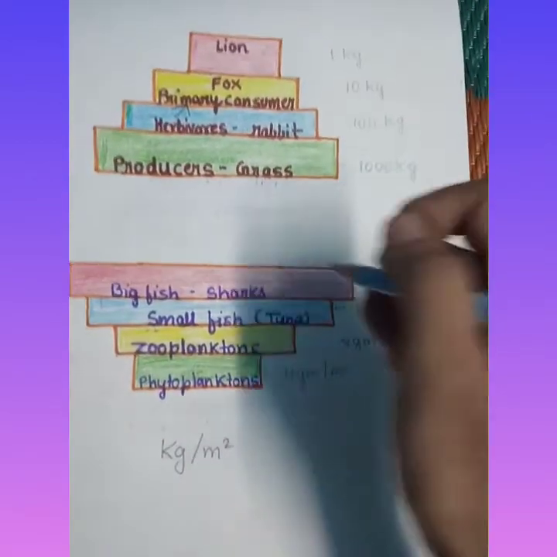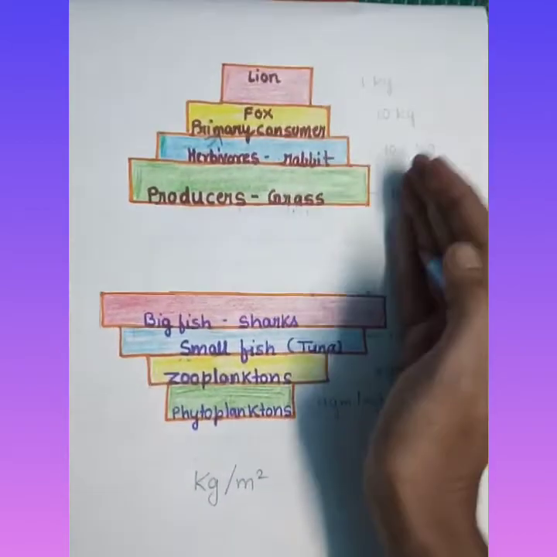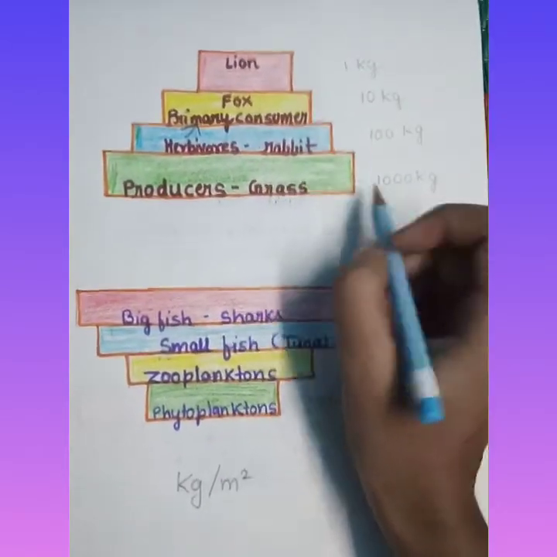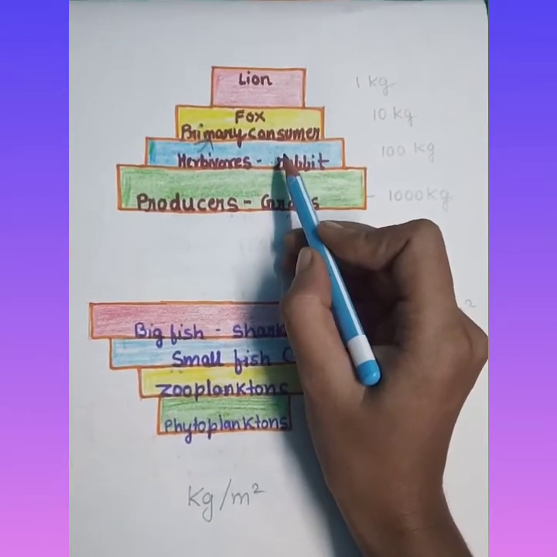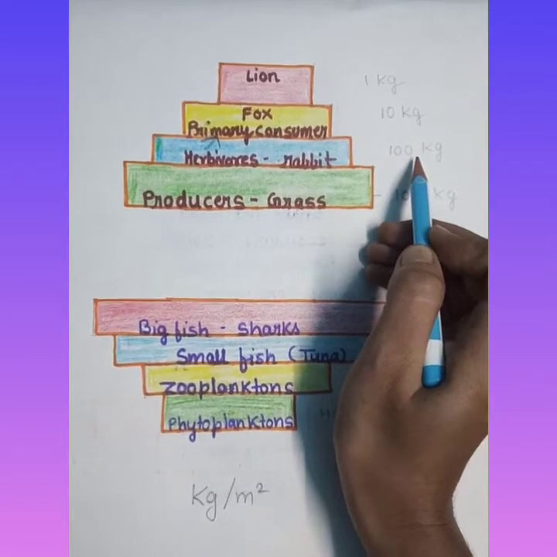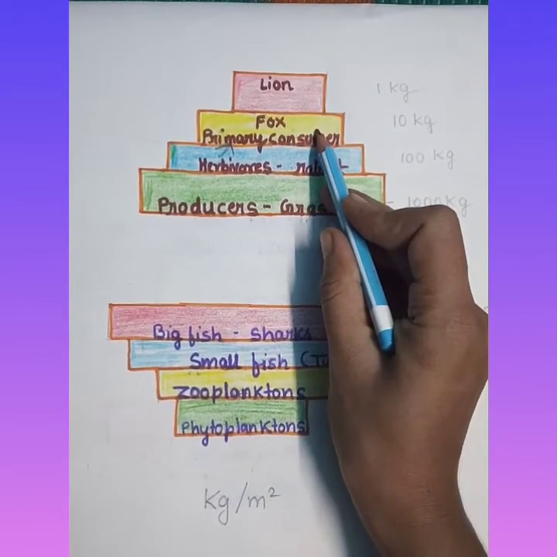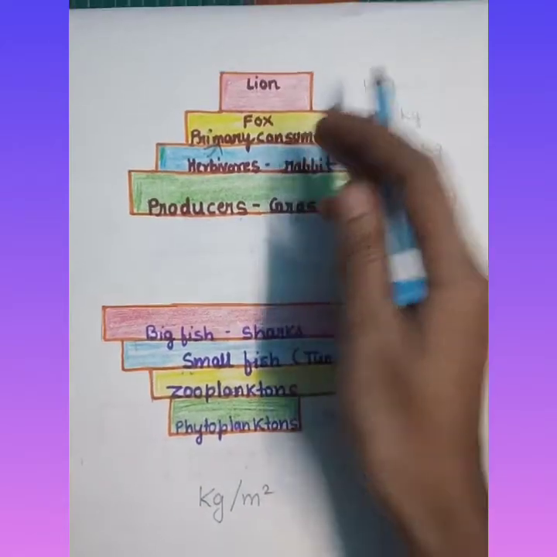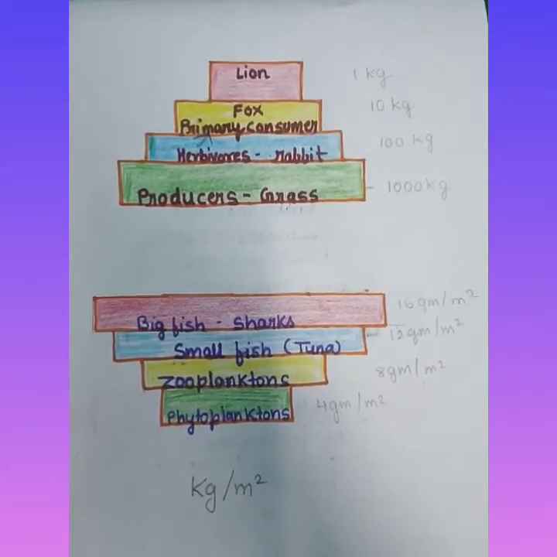This is a grassland ecosystem. So here their weight will decrease. Suppose this is 1000 kg, then reaching the primary consumer, that is rabbit, it will be 100 kg. Then the secondary consumer, that is fox, will be 10 kg. Reaching the lion, it will be 1 kg.